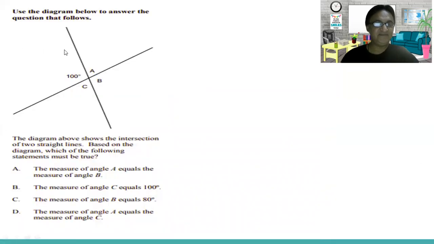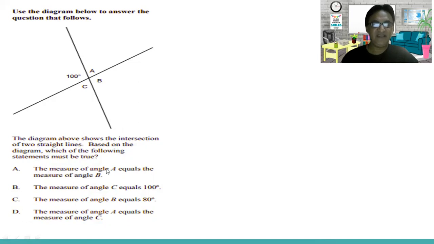This one, I love this figure. The diagram above shows the intersection of two straight lines. Based on the diagram, which of the following statements must be true? So we have 4 statements here.